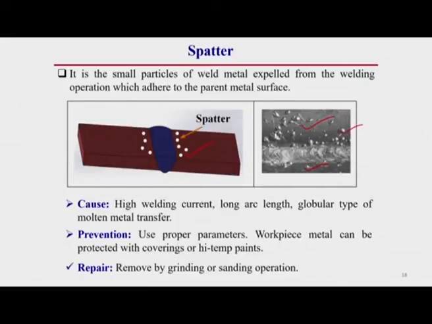So how can we prevent this spatter? Use proper welding parameters. Then the workpiece metal can be protected with a covering or high temperature paint. By high temperature paint or some fire blanket, we can prevent this type of spatter. Repairing of this defect is done by grinding and sanding operation. Sanding operation means some shot blasting technique, where by shot blasting with sand particles we can eliminate the spatter over the surface of the base material region.